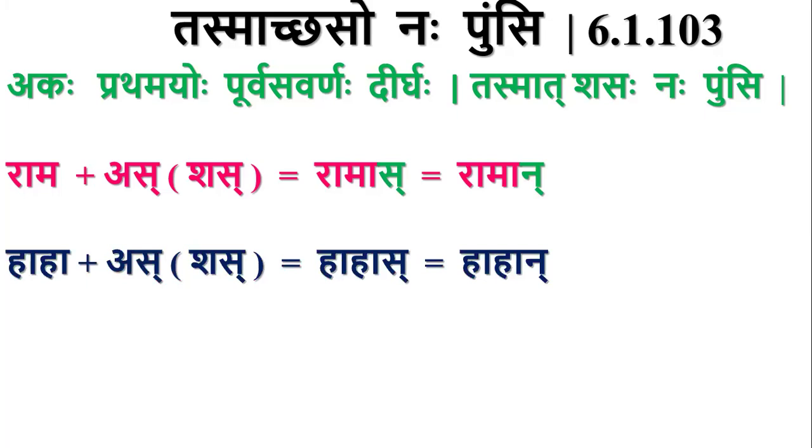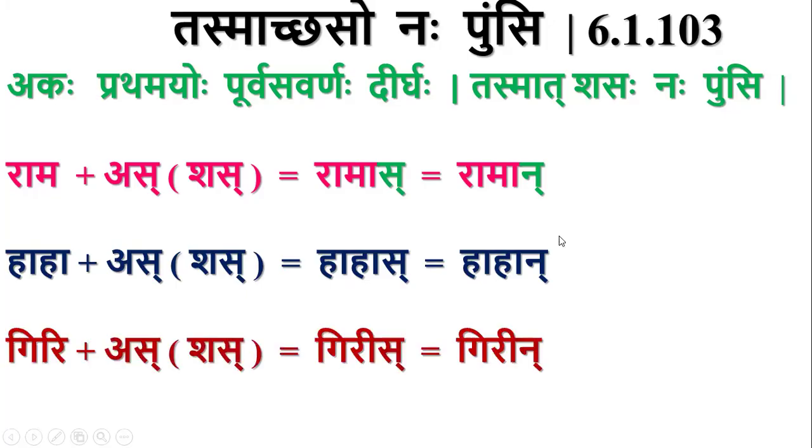Similarly, Aha. Aha is a Pullinga word. It's not Strilinga. It's a Pullinga word. So in case of Shas, here also we apply the previous sutra, Pratamayo Purva Savarnaha. So it becomes Ahas, the Dirgha of this. Then this Sakara of Shas Pratyaya will get Nakara Adesha. So it becomes Ahan. Giri plus As, that Shas.